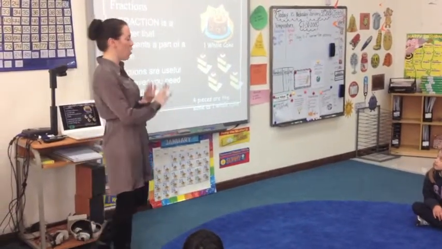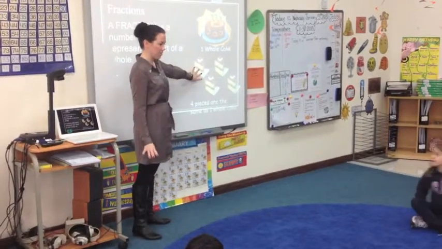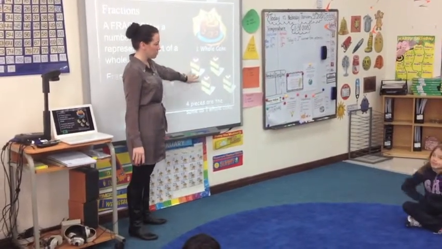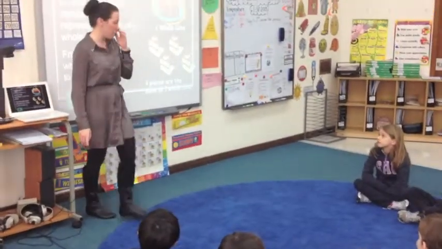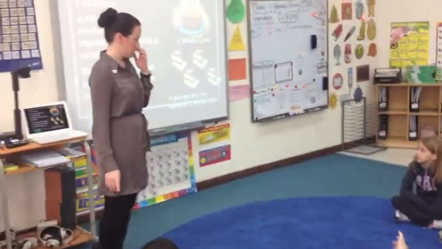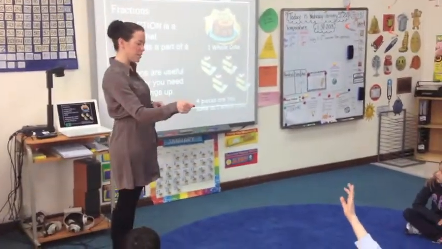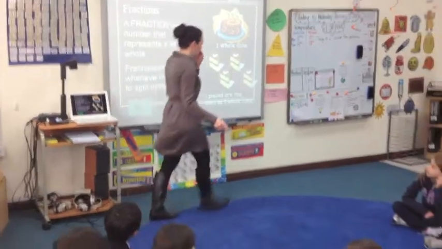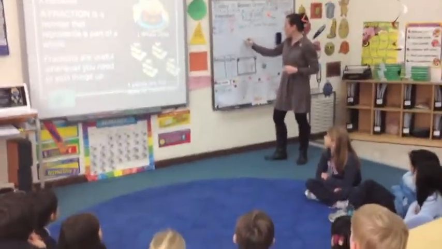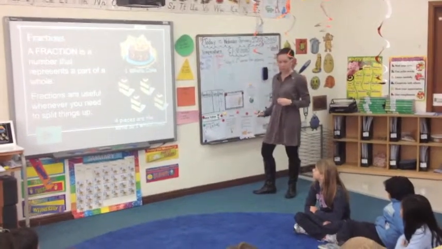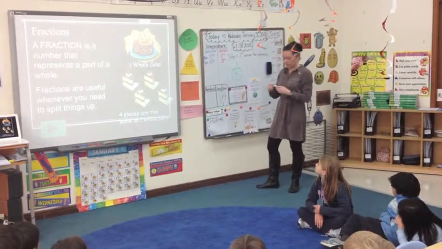So what is the whole number on the bottom? How many are there all together? 4. It never changes. So if I eat 1 piece of cake, how many of the 4 did I eat? Well, 3 would be left. How many did I eat? 1 out of the whole number. So that would look like I ate 1 out of the 4 pieces, because this number doesn't ever change.